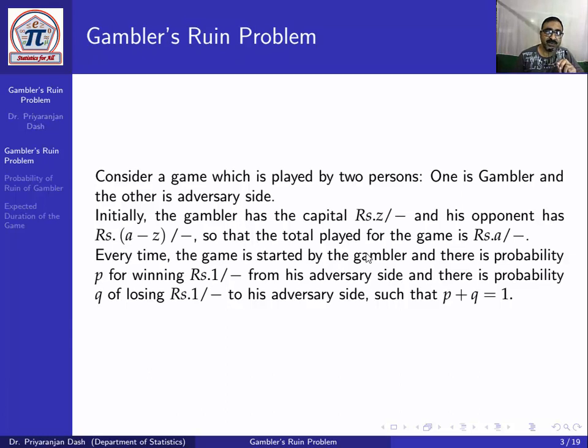They start the game with the initial capital of rupees A, and the gambler has the capital of rupees Z at his hand, and his opponent has capital rupees A minus Z. Every time the game is started by the gambler, and there is a probability P that in any game the gambler will win rupees 1 from his adversary, and there is a probability Q of losing rupees 1 to his adversary, so that P plus Q equals 1.